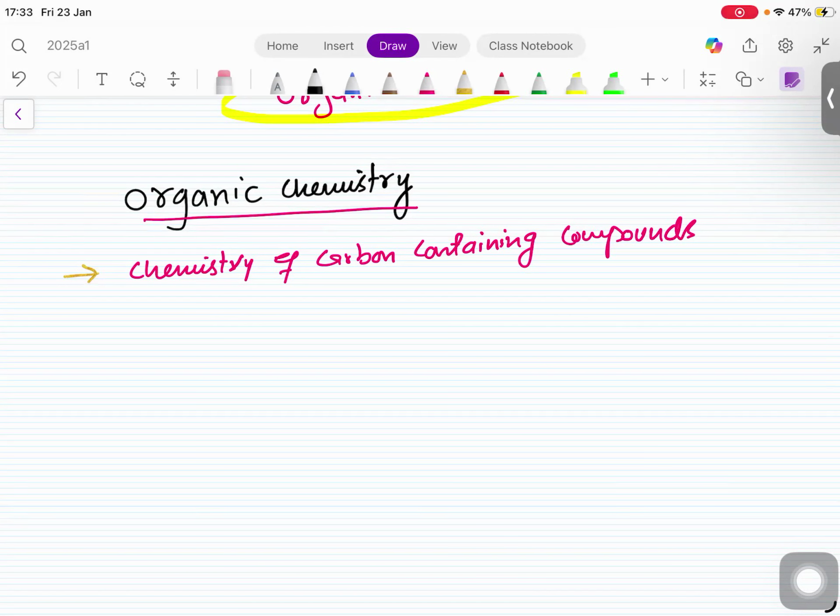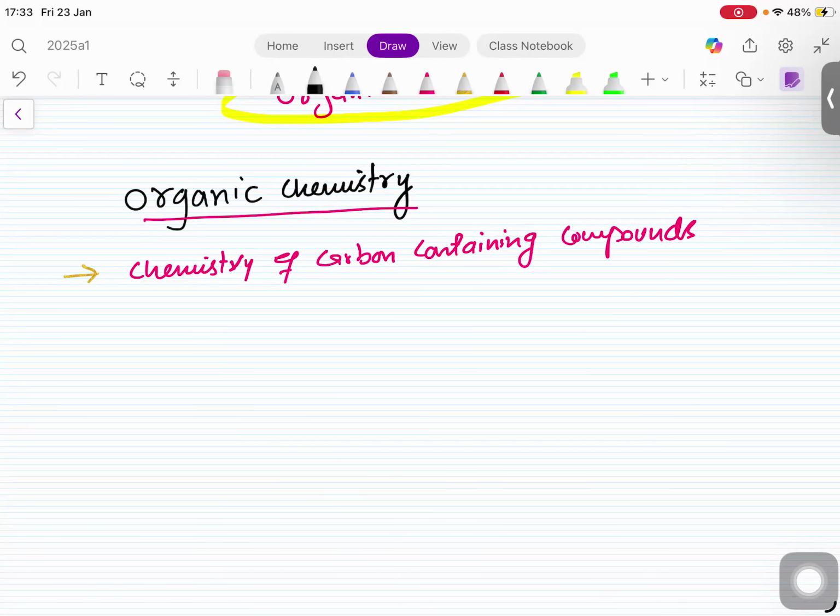Okay. So previously, initially when they defined organic compounds, they didn't say the carbon containing compound. They said the compounds which are obtained from the living things, plants, animals, human beings, right? But later on, they figured it out. No, that's the limited kind of definition. So precisely they said any compound that contains carbon as an essential element is known as organic compound.